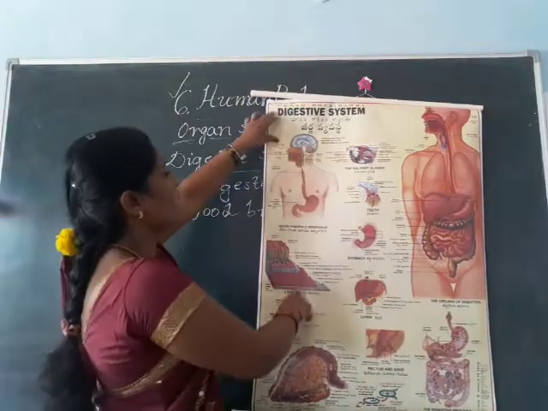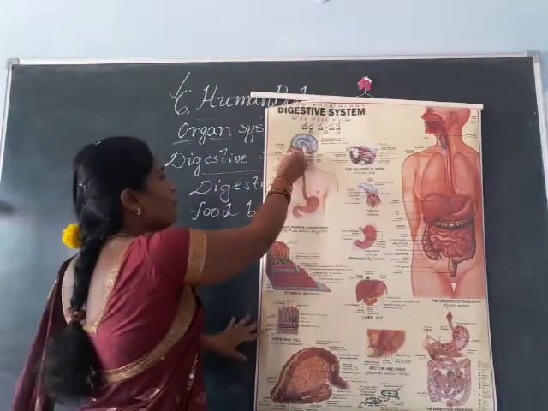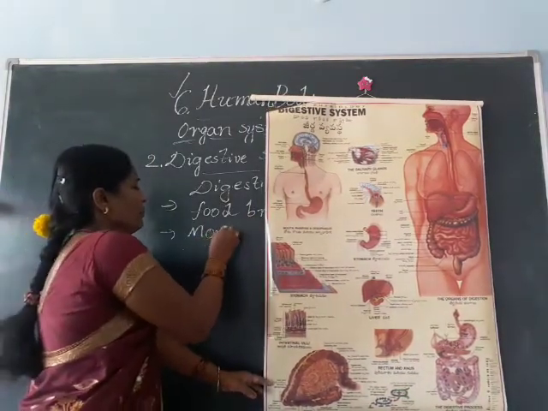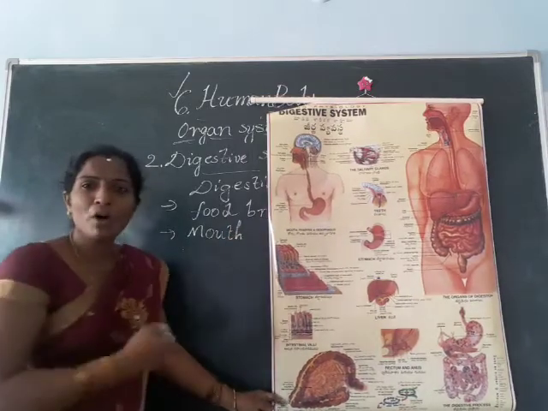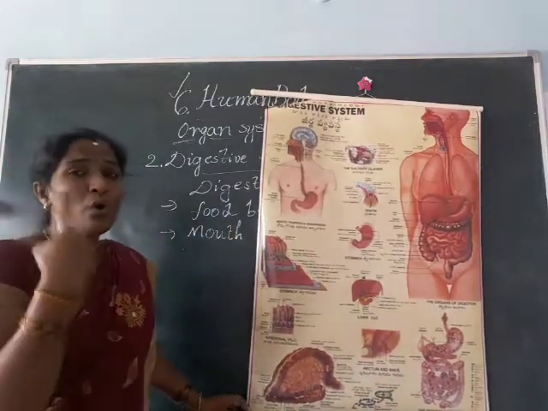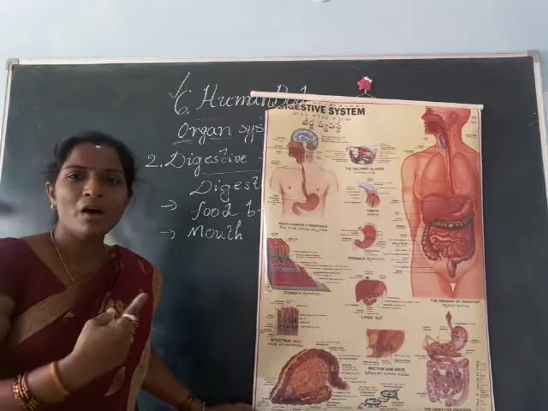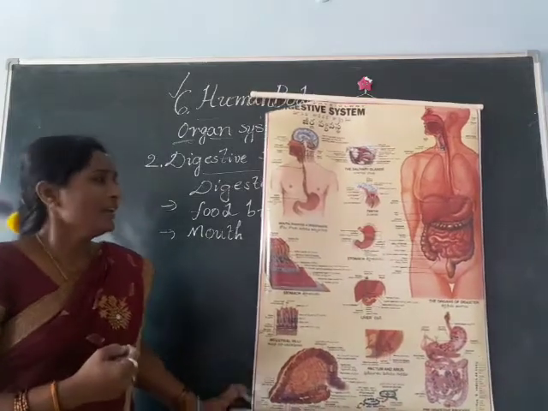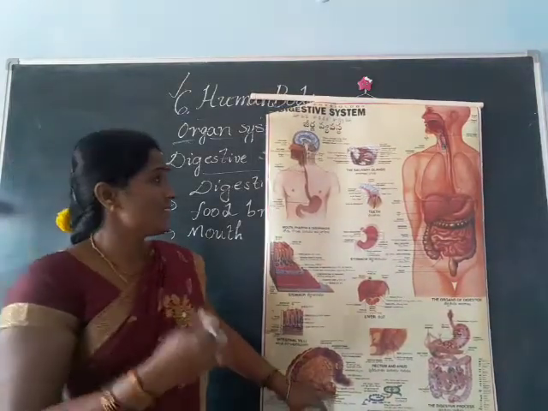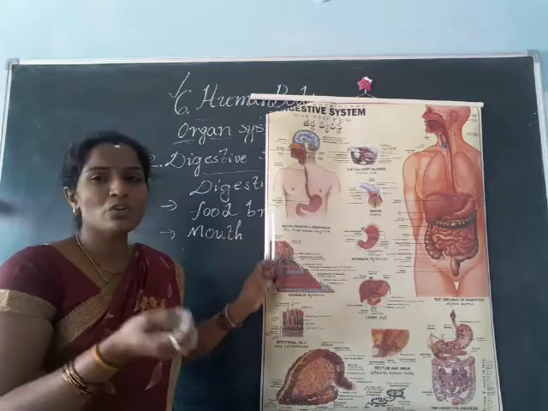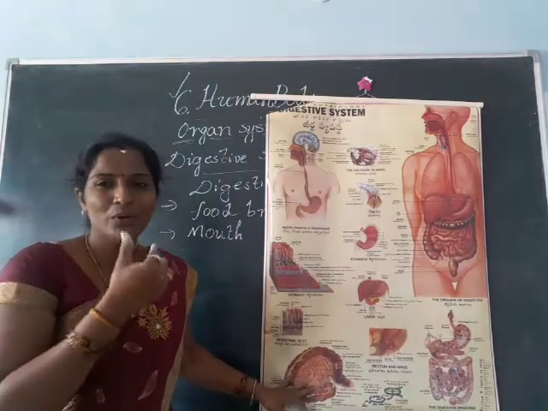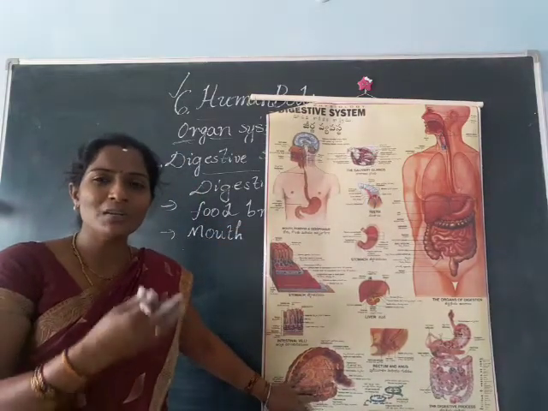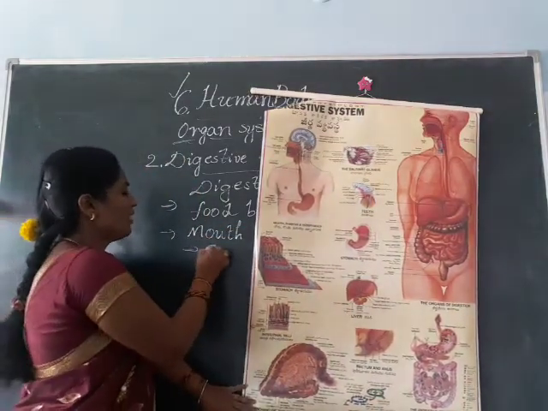Anyway, we take the food with our mouth, so the digestion process starts at the mouth only. Children, what parts are present in our mouth? Teeth, and a pink colored structure called the tongue. When we take food, it breaks into small pieces with our teeth, and one type of liquid is also present in the mouth, that is called saliva.